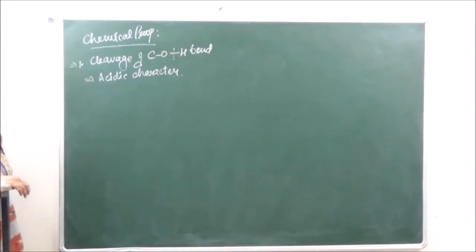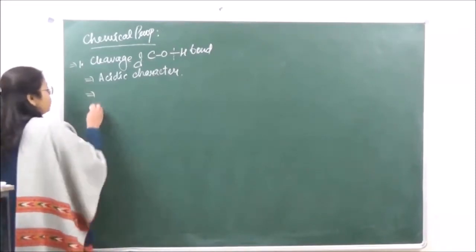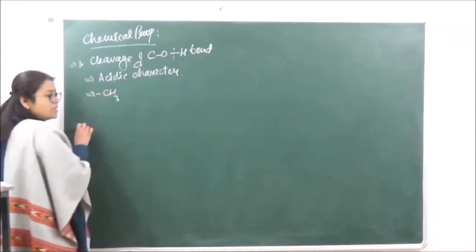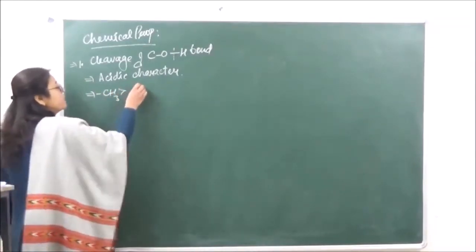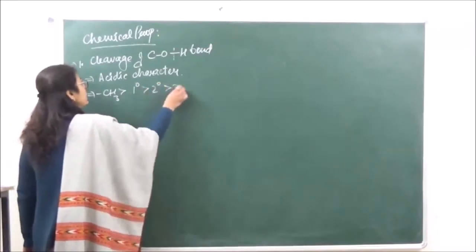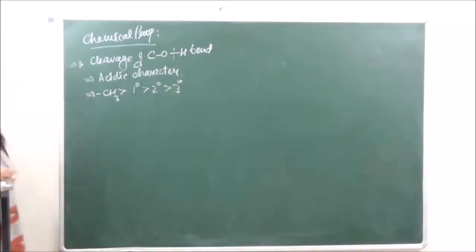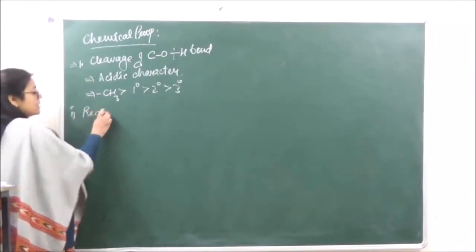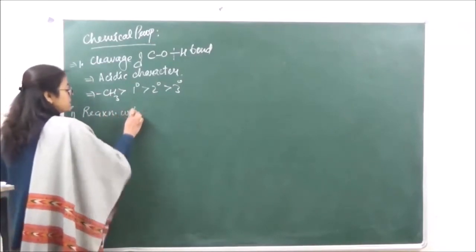Here the order of reactivity is methyl the fastest, then 1 degree, then 2 degree, and then 3 degree. So let's go on to the first reaction, which is the reaction with metals.